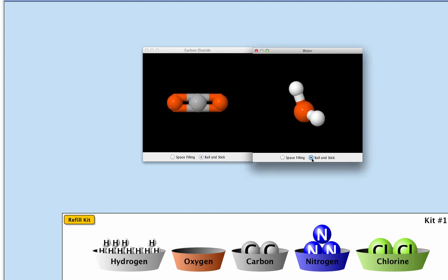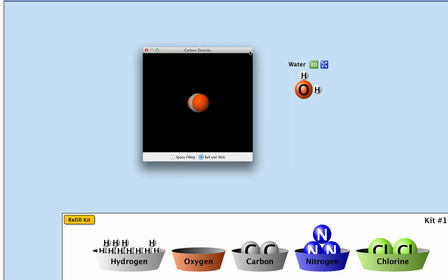So we actually see carbon in the middle here bonded to oxygen with double bars. So there's some sort of a double bond there. And then we see in water, of course we know this molecule, oxygen bonded to the 2 hydrogens in a single bar, or a single bond. So let's just take a look at what happens when we put these together.